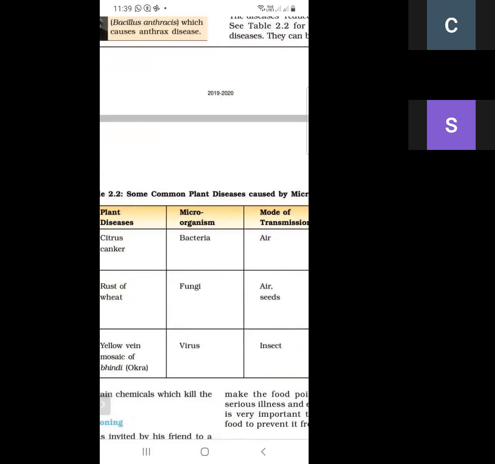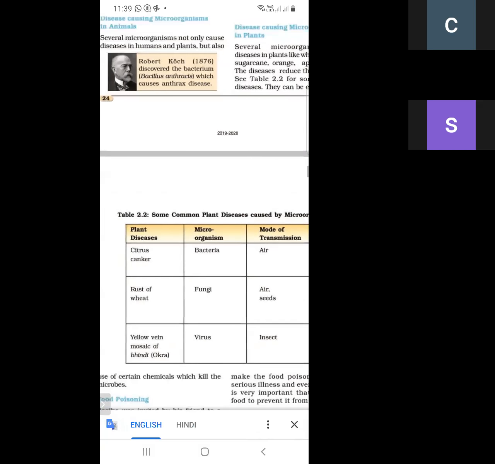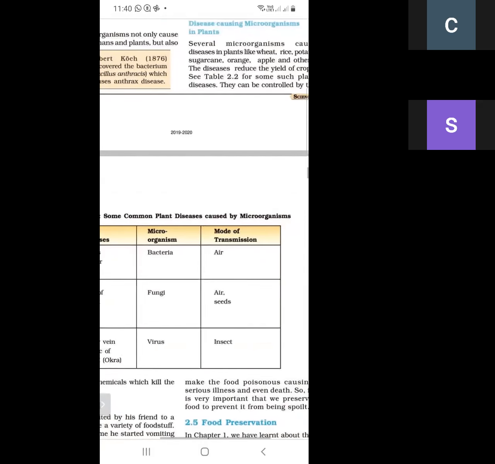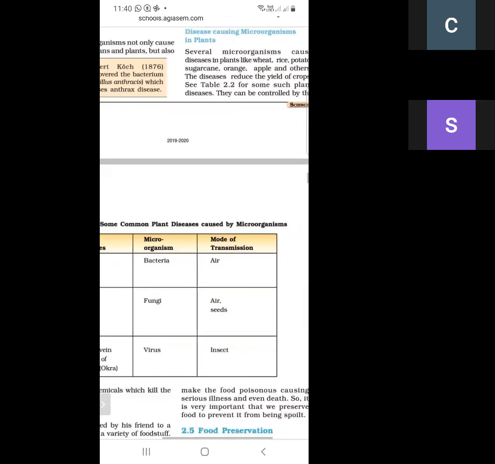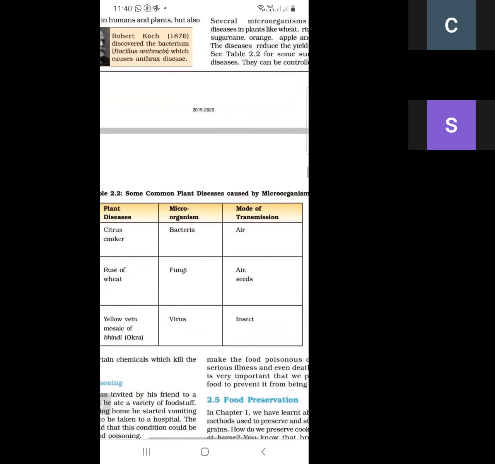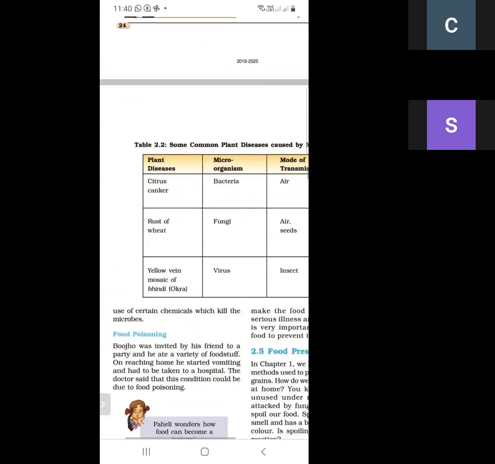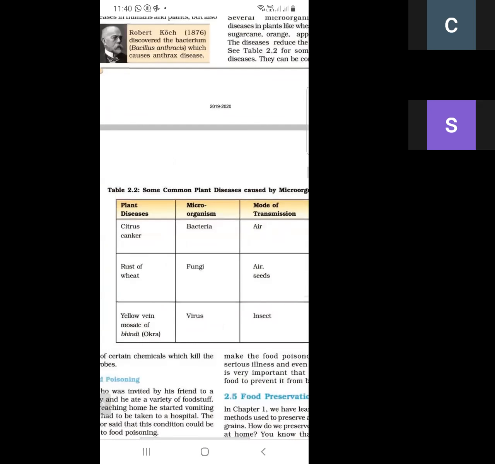And what are the modes of transmission? Air, insects, and seeds. Air, seeds, and insects are the modes of transmission for citrus canker, rust of wheat, and yellow vein. So these are the disease-causing microorganisms in plants. These diseases prevent the growth of plants, and they can be controlled with the help of chemicals.